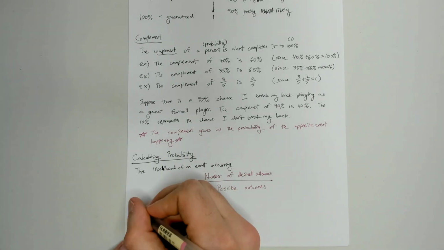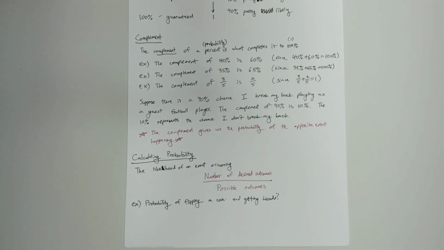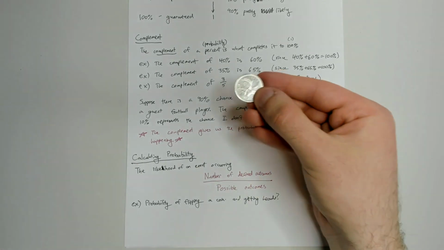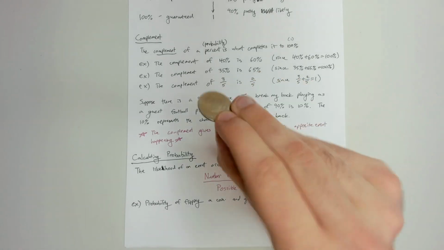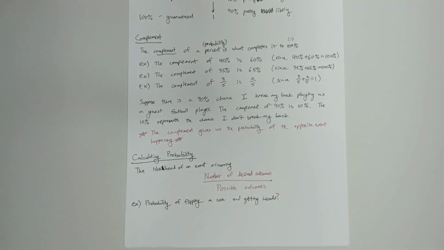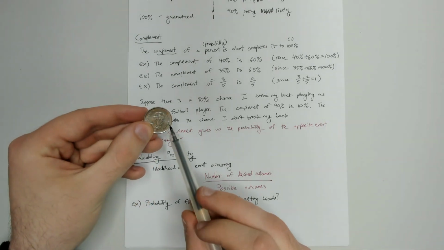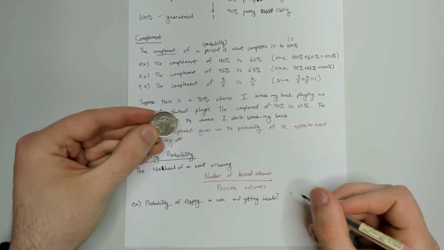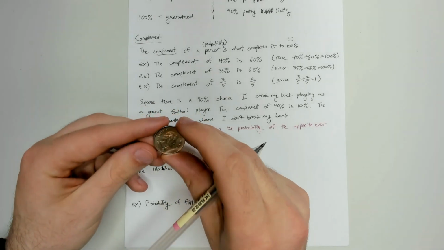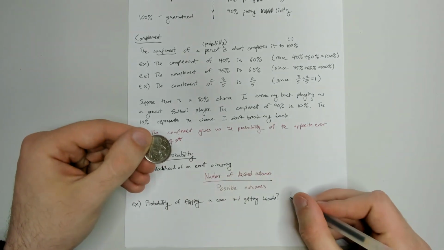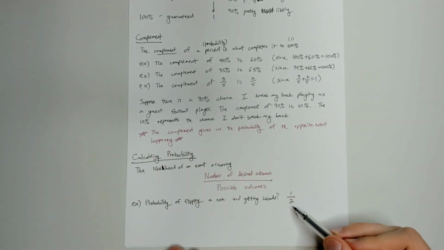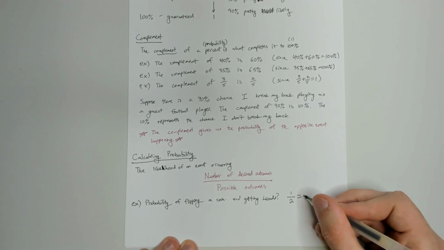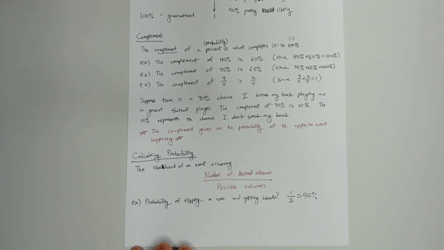So let's just start with a simple example. What's the probability of flipping a coin and getting heads? If you take a coin, there's the tail side and there's the head side of the coin. And so when you flip it, there's basically one possible way to get a heads, right? There's only one heads, and there are two different outcomes, right? There's the head side and there's the tail side. So our probability then would be 1 out of 2, which we could convert into a percent if we wanted to be 50%. So it's a 50% chance that we get a heads.